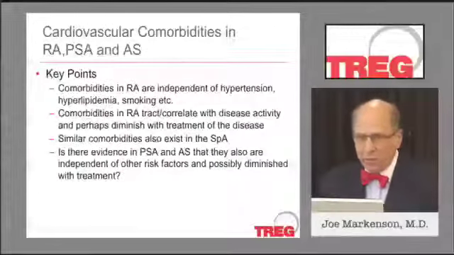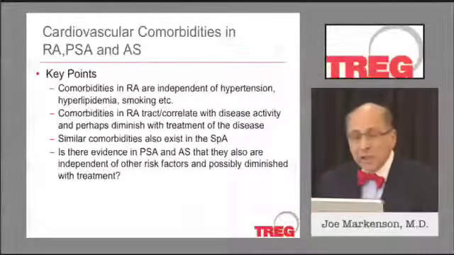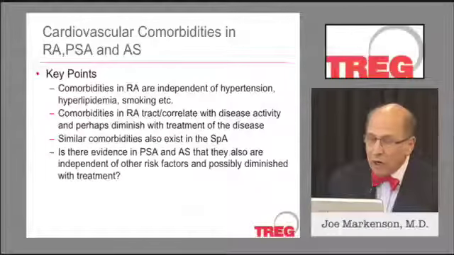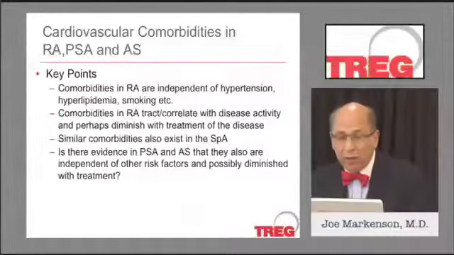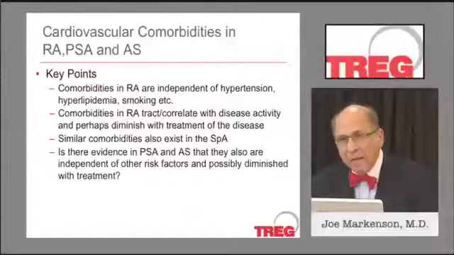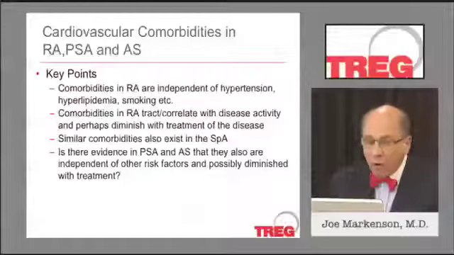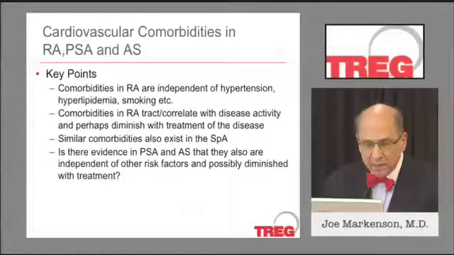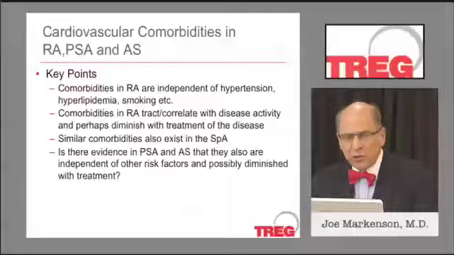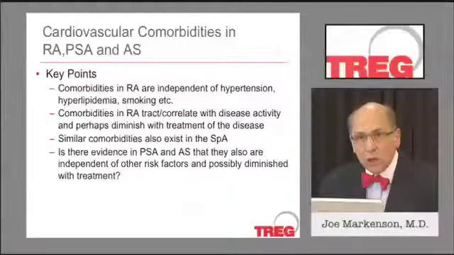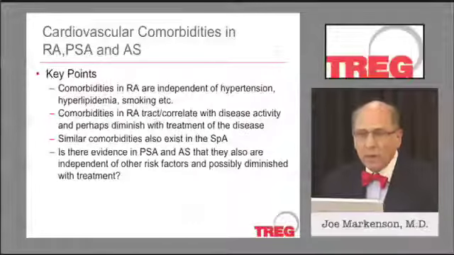So what are the points that we're trying to discuss here? Comorbidities do exist in RA patients and are independent of other risk factors such as hypertension, hyperlipidemia, and smoking. Comorbidities in patients with rheumatoid arthritis appear to track and correlate with activity of disease, and maybe they even diminish with treatment. Similar comorbidities we're finding now also exist in the spondyloarthropathies. And so there's some question about whether there's good evidence for this and are they independent of other risk factors, but I've shown you some studies which would say yes. I'll take some questions from the audience.